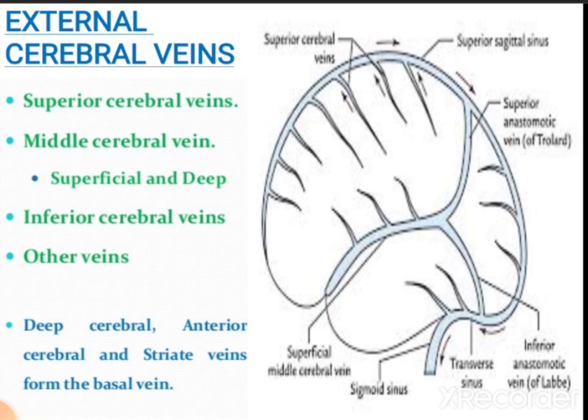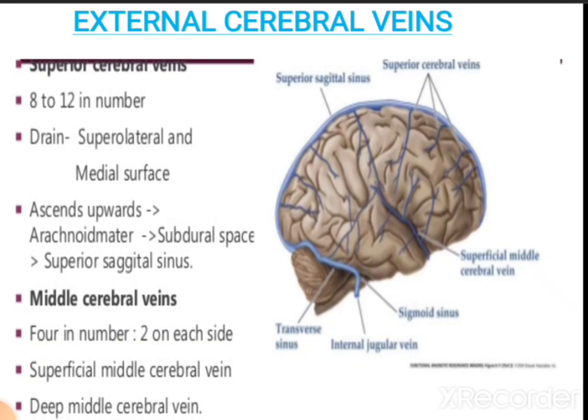The external cerebral veins include superior cerebral veins, middle cerebral veins, inferior cerebral veins, and some other veins are also there, like deep cerebral, anterior cerebral, and striate veins from the basal vein. Of the external cerebral veins, the first one is the superior cerebral vein.